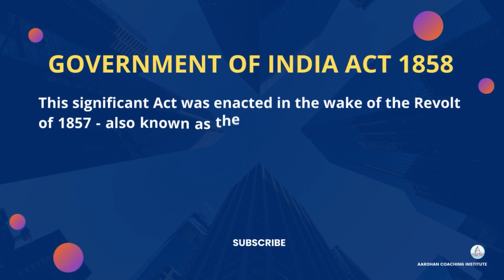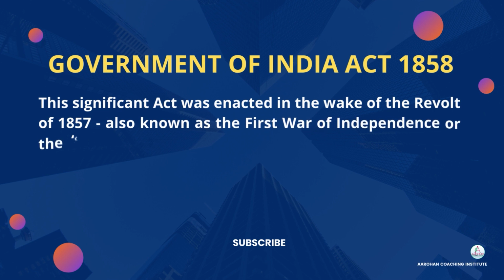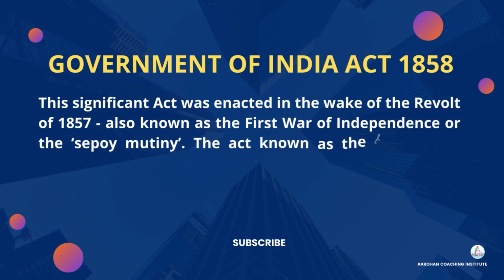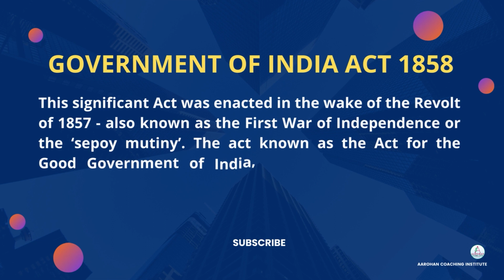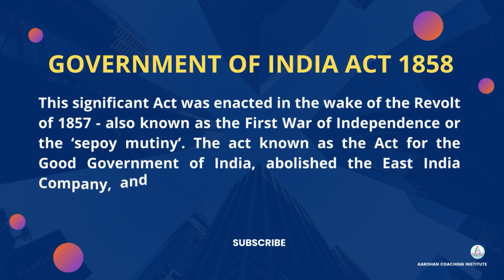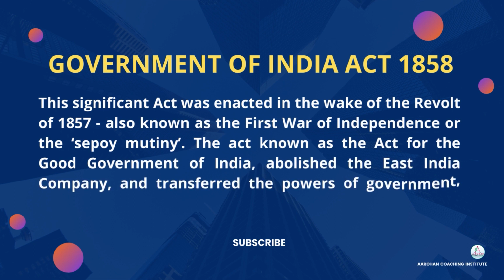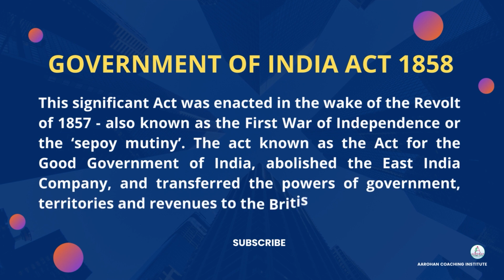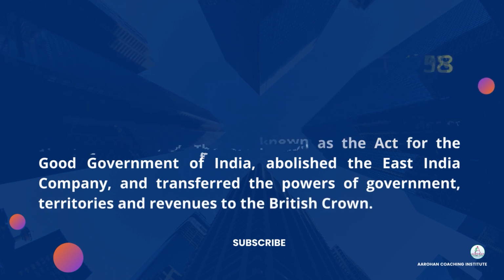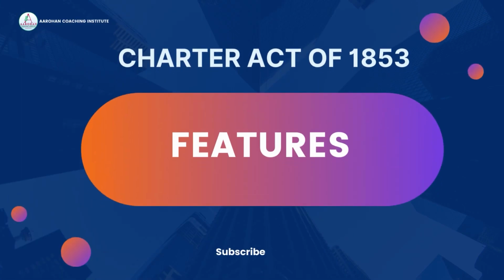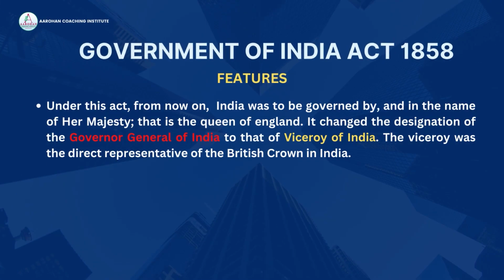This significant act was enacted after the revolt of 1857, which is also known as the First War of Independence or the Sepoy Mutiny. This act was known as the Act for the Good Government of India. It abolished the East India Company and transferred the powers of government, territories, and revenues to the British Crown. Features of the Act. Under this Act, from now on, India was to be governed by and in the name of Her Majesty, that is the Queen of England.